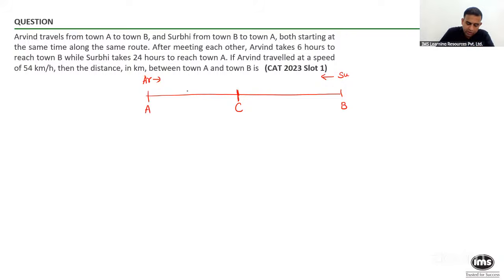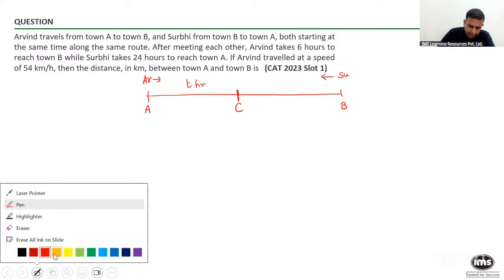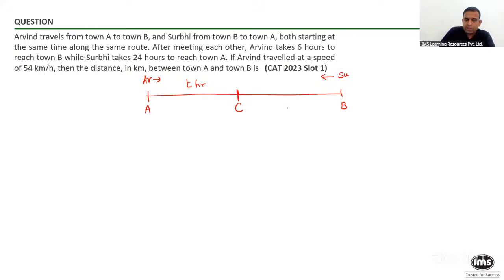Okay. So now, look at the movement of the person Arvind, and if I ask you for this AC distance, if the time taken by Arvind is T hours, does that mean the time taken by Surbi for the distance B to C will also be T hours? Give me yes or no. The time taken by Arvind to go from A to C is T hours, and that is the same as the time taken by Surbi to go from town B to town C, where C is the meeting point. Okay, this portion.